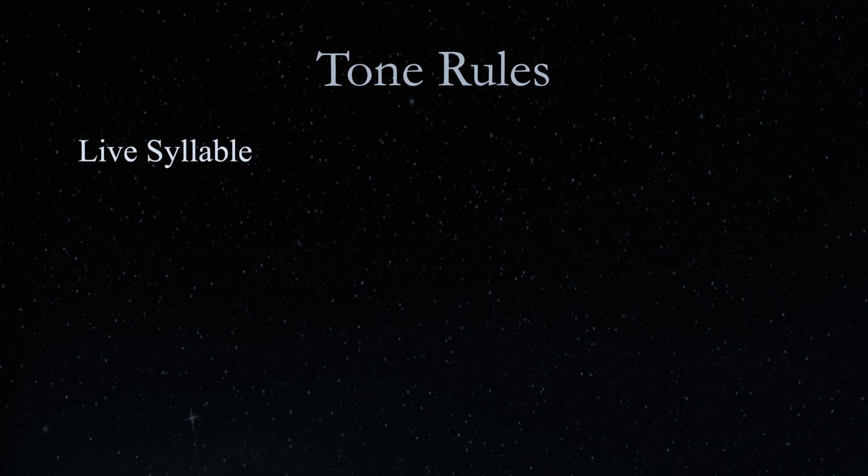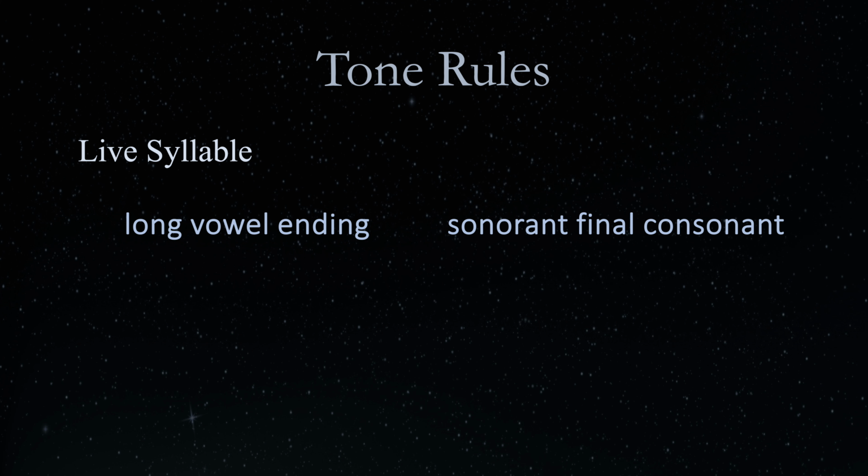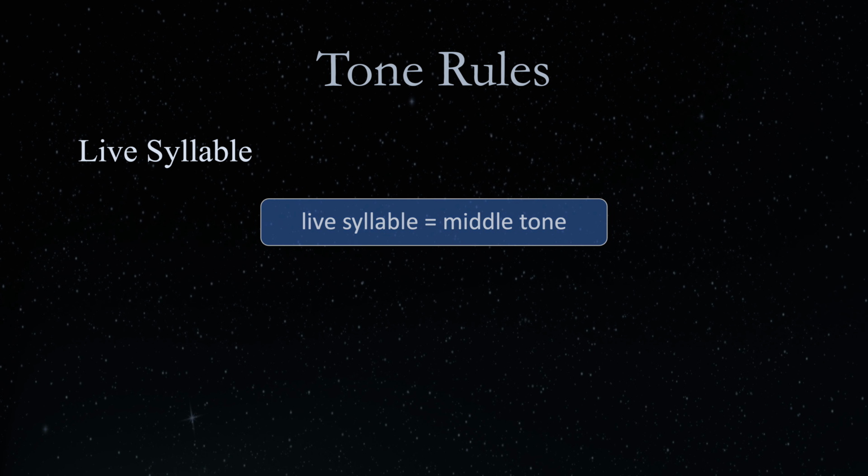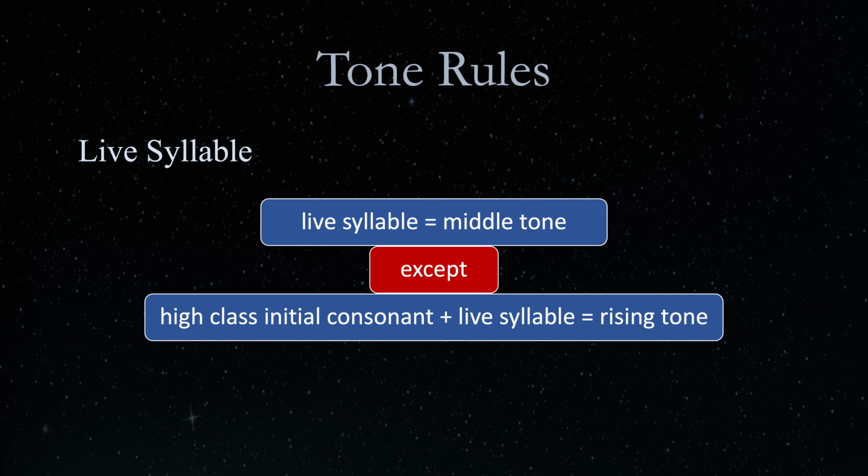We can summarize by stating that a live syllable is a syllable that ends with a long vowel sound or has a sonorant final consonant. For example, the single syllable in the word ma, meaning to come, ending with a long vowel sara-a, and the single syllable in the word man, meaning it, having a sonorant final consonant no nu. A live syllable is in the middle tone, except if the syllable begins with a high-class consonant, in which case it is in the rising tone.